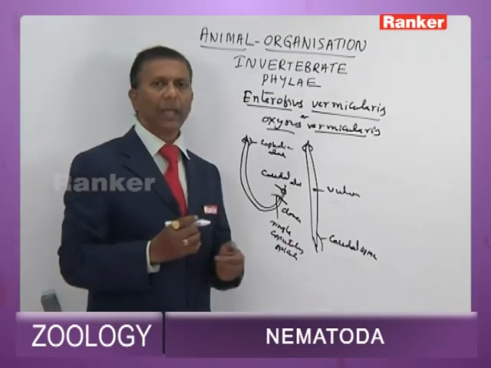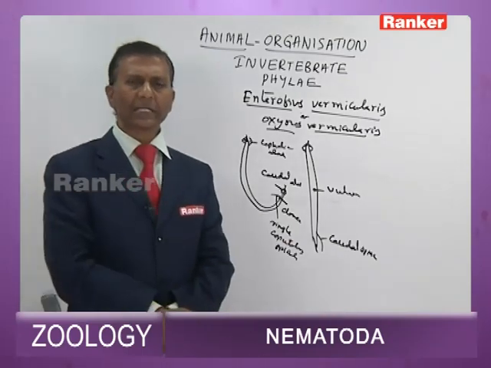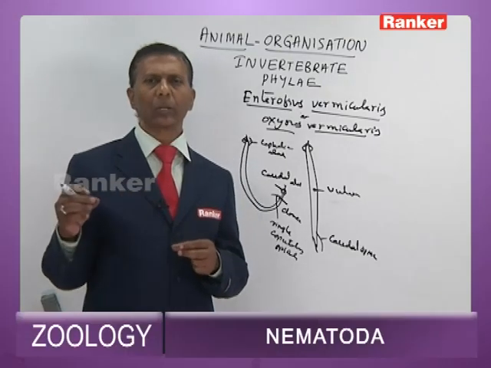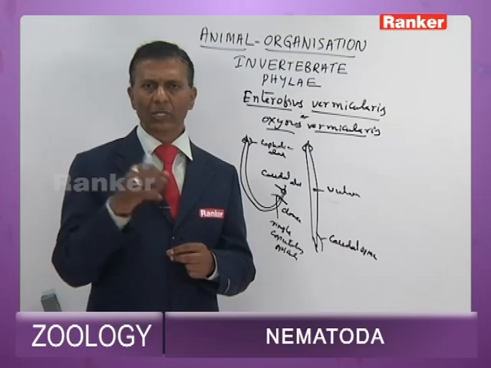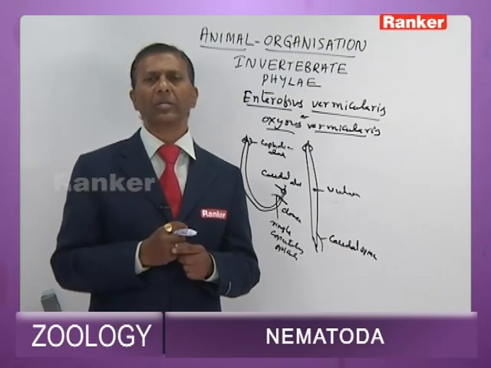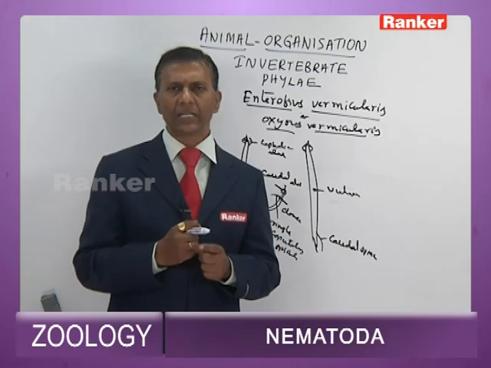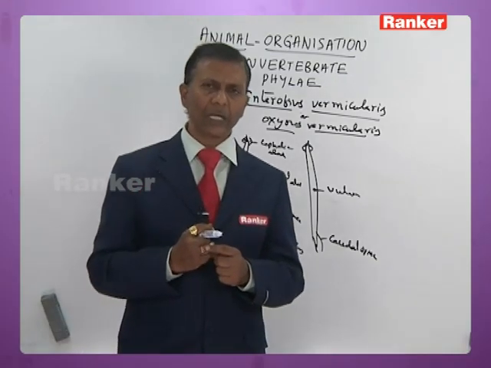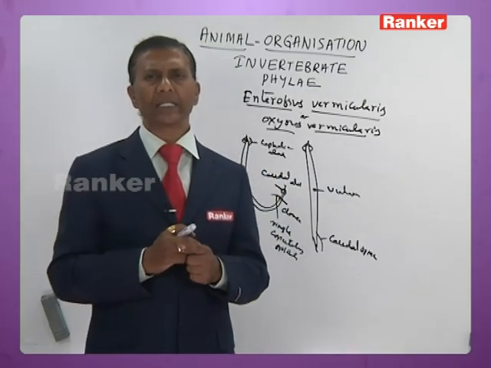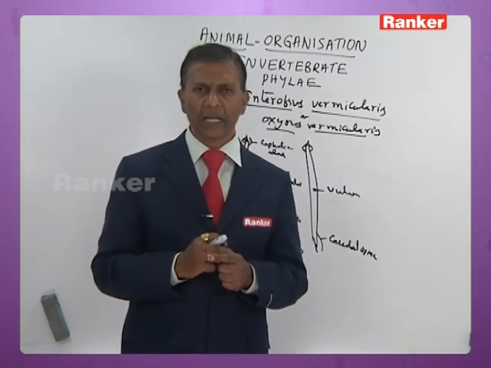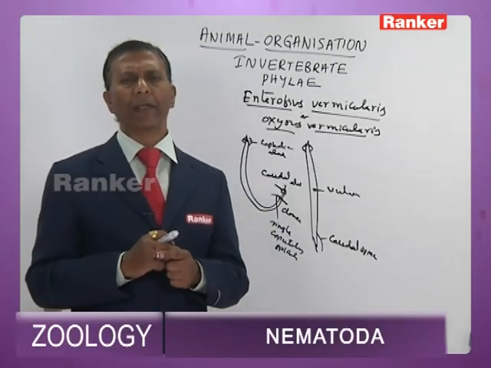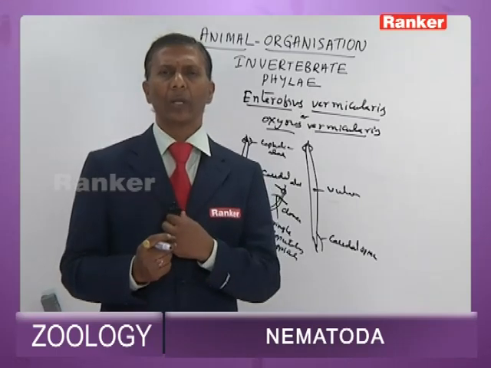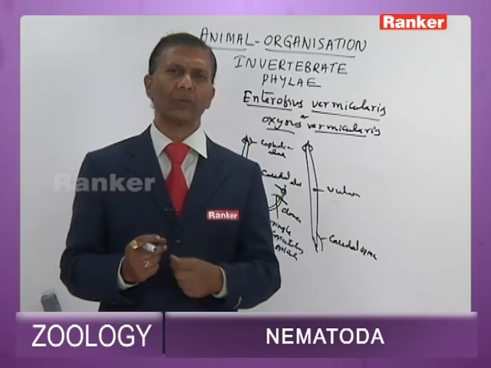Then the female, soon after copulation, lays embryonated eggs. Before laying eggs, it goes to the perianal region, where it lays showers of eggs. While laying eggs, it causes severe itching in the perianal region. As a result, when the children scratch the perianal region, eggs stick to their fingers and nails. When the children put contaminated fingers in the mouth, they get infected. That's why the method of infection is called auto-infection or digital infection.